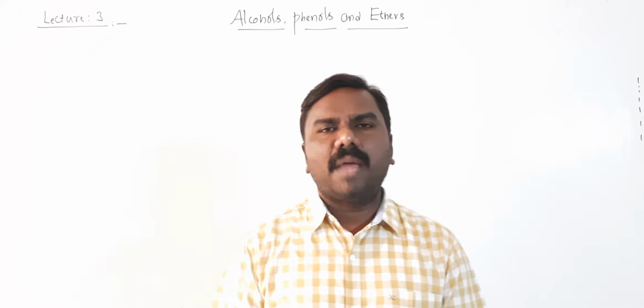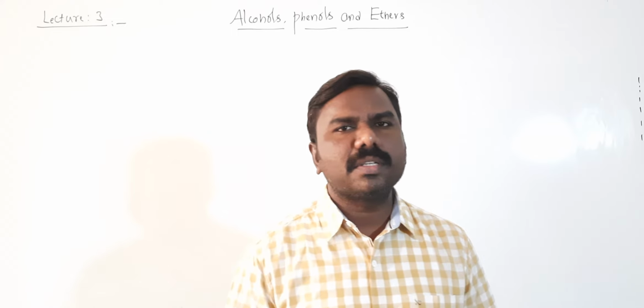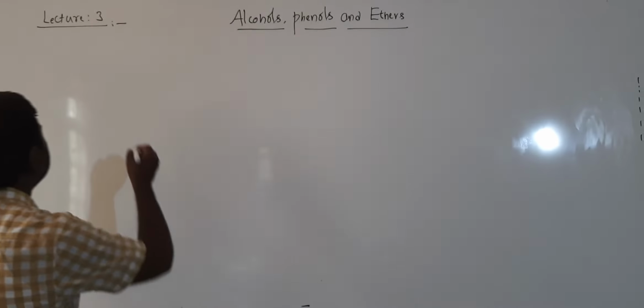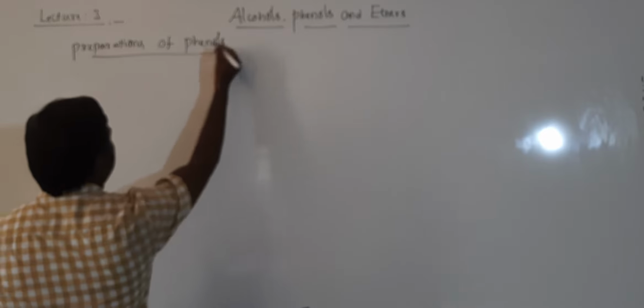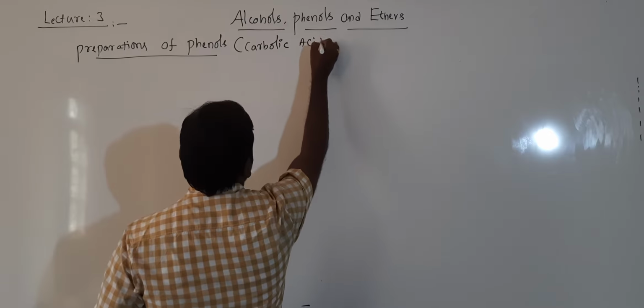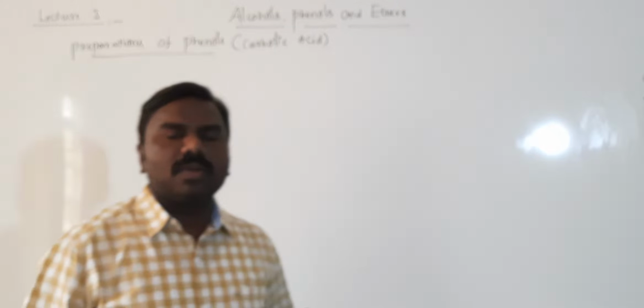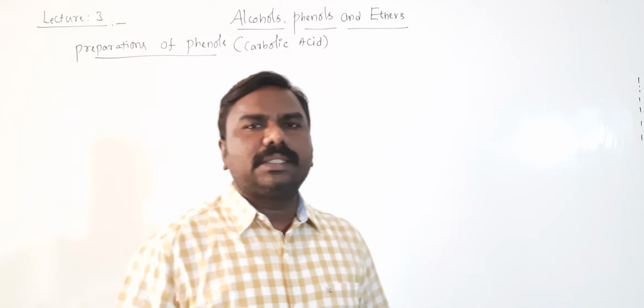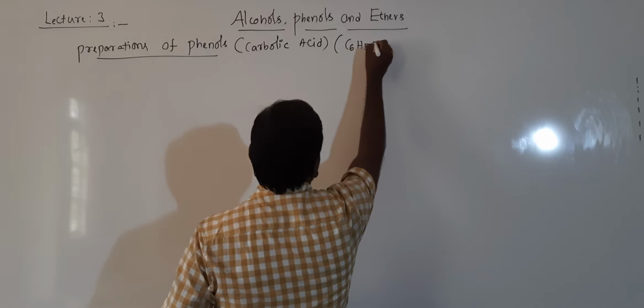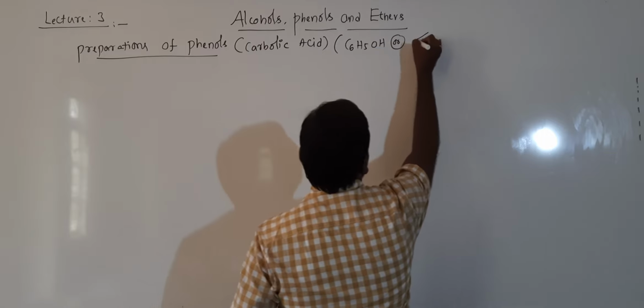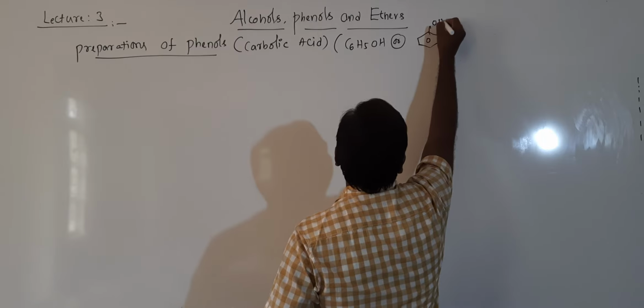Now in this session I am going to discuss preparations of phenols. Phenol is also called carbolic acid. C6H5OH, nothing but a benzene ring with OH.